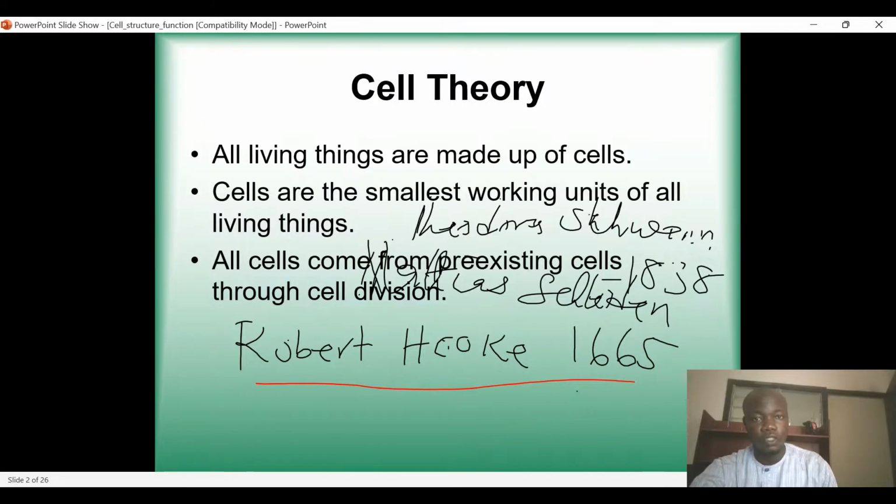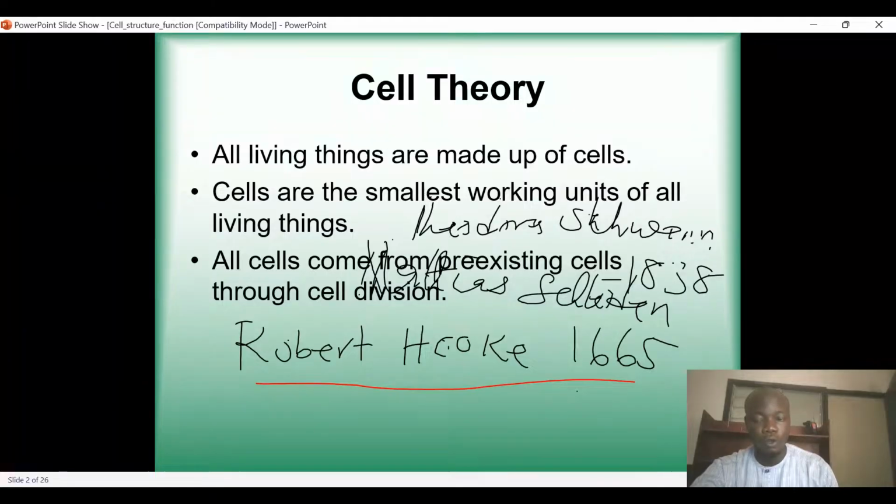And of course, any organism that you see in this world must possess a cell. And if there is no cell, it means that there is no life. And if there is a problem with a cell, it means that there will be a problem with the life. We develop a disease in our body if there is a problem with the cell.